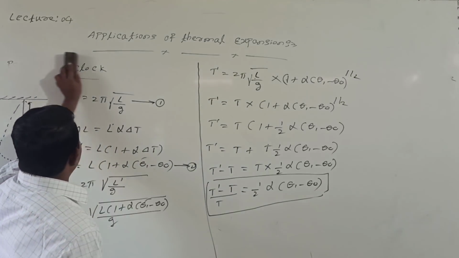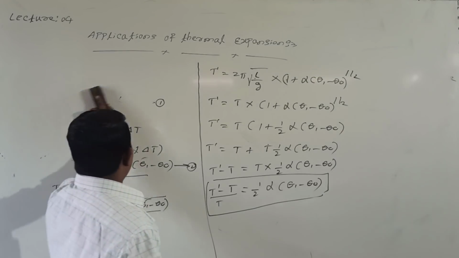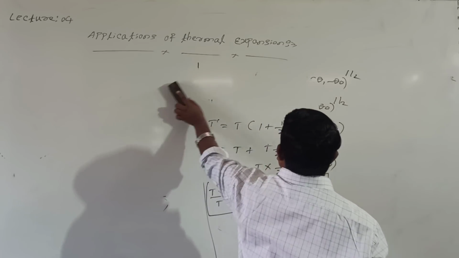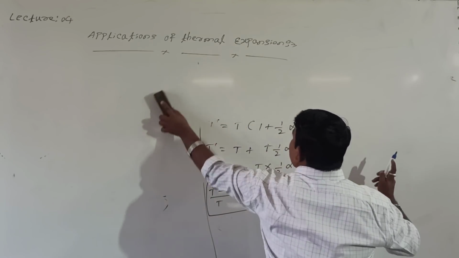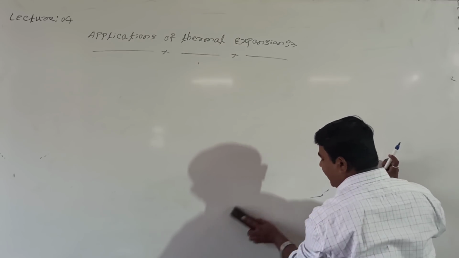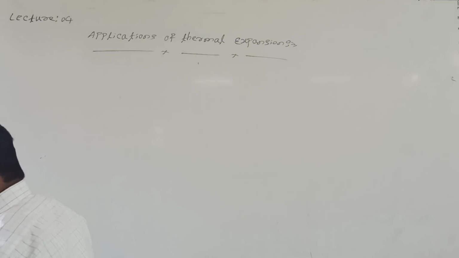Now students, you can take one more application. The application is the bimetallic strip. Shall we see the bimetallic strip? One more concept, it is very important.